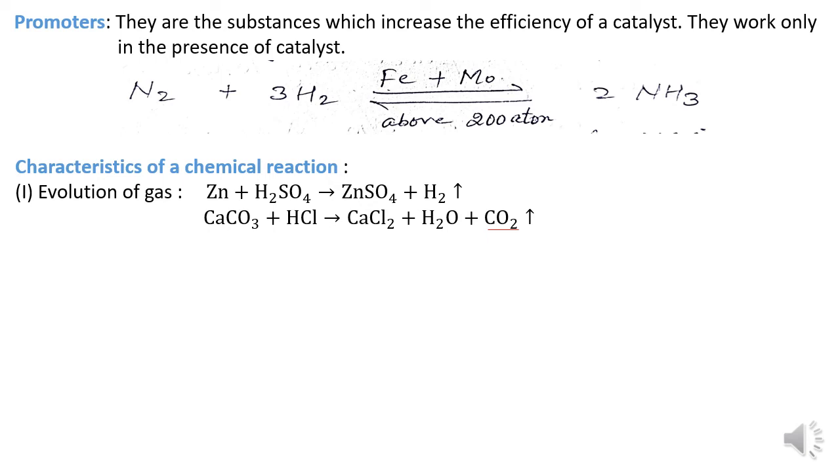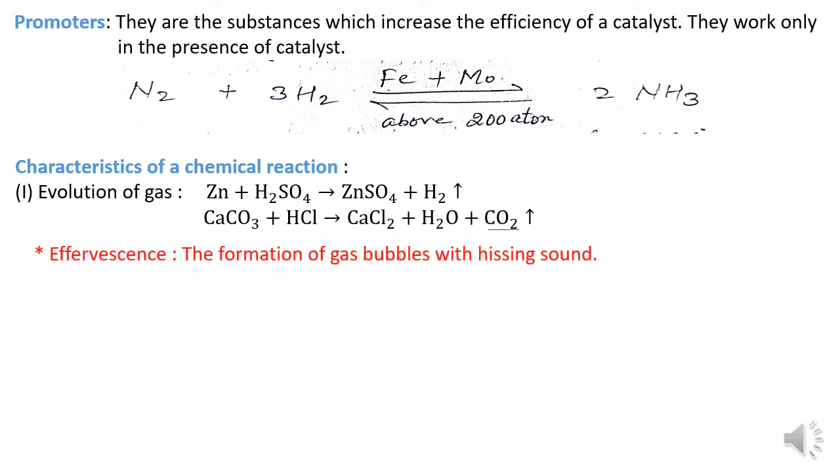Let us move to the next topic, characteristics of a chemical reaction. How can we identify whether a chemical reaction has taken place or not? Evolution of gas is the first characteristic. In many chemical reactions, gases are formed. When we put zinc granules in dilute sulfuric acid, hydrogen gas is produced. Calcium carbonate when mixed with dilute hydrochloric acid forms carbon dioxide gas. Here carbon dioxide gas is formed with effervescence.